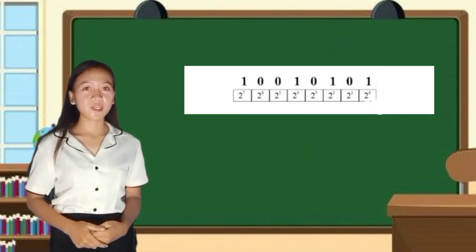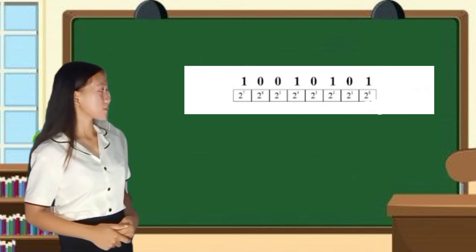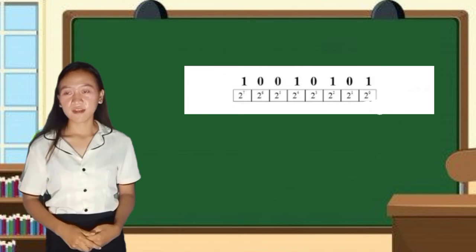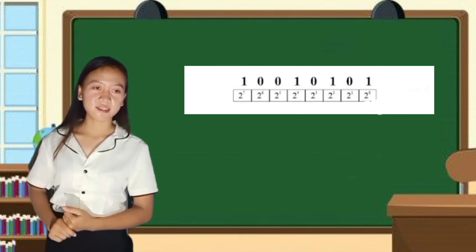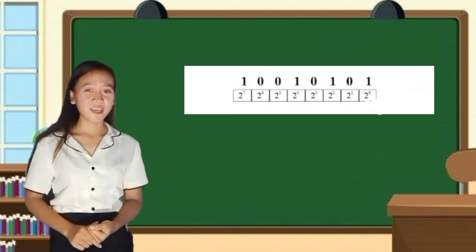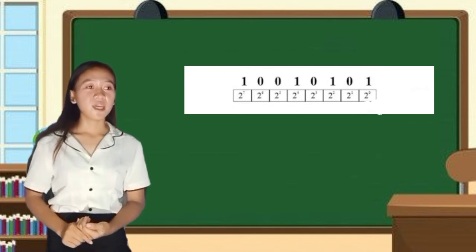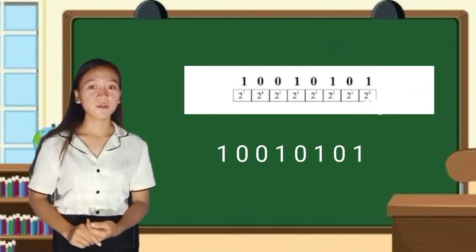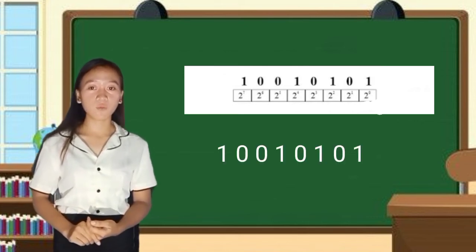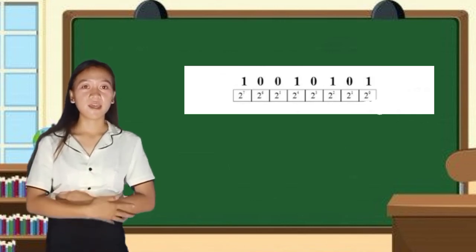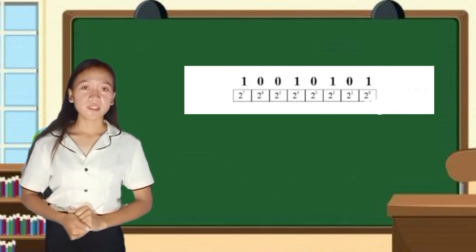Okay, let me give you an example again. Okay, class, who can give the correct answer? Yes, Miss Achilles. That's correct. The answer is 149. Why? Because we have a binary number which is 1, 0, 0, 1, 0, 1, 0, 1. Why do we have a 0?